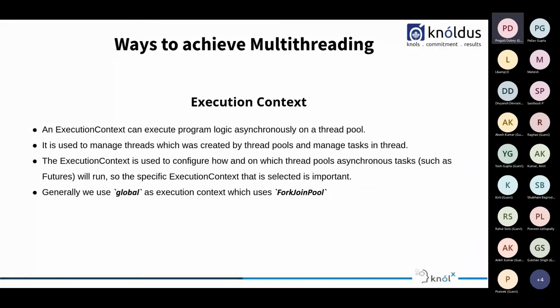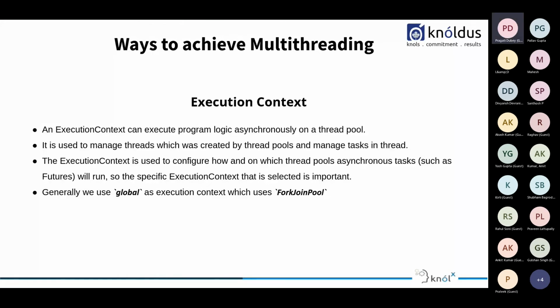Before we create any future, we need to provide an implicit execution context. This specifies how and on which thread pool the future code will execute. An execution context can execute the program logic asynchronously on a thread pool. We will discuss thread pools later. It is used to manage threads which are created by thread pools and manages tasks in the thread. The execution context is used to configure how and on which threads the asynchronous task, the future, will run.